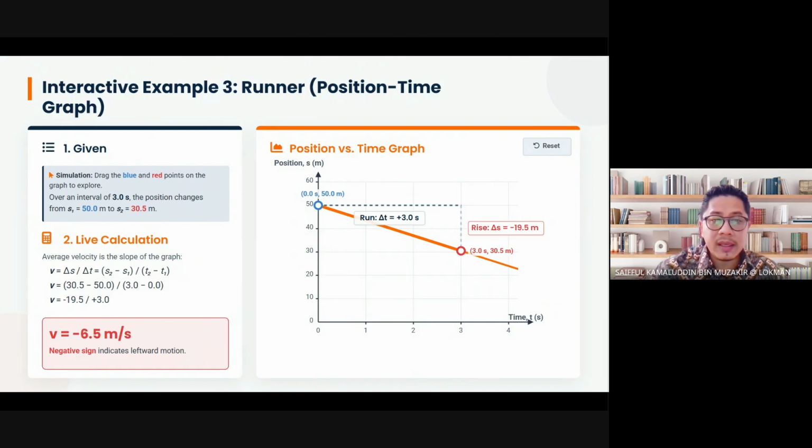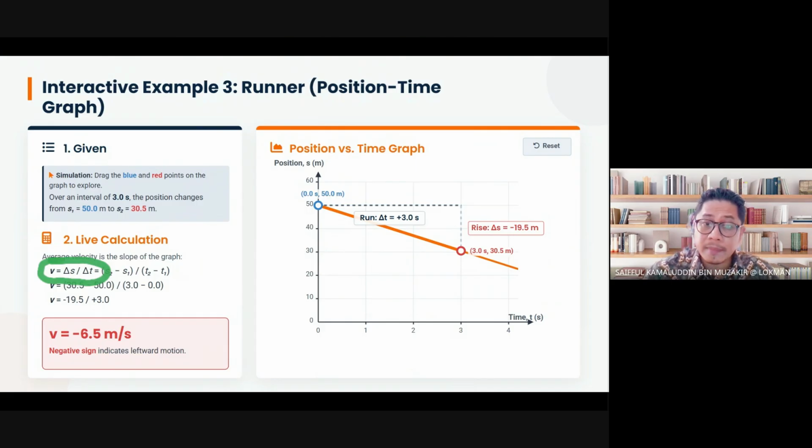The y equals 50 and the y equals 30 that we have discussed just now are the position. And position is actually a vector quantity. So the position can be manipulated to calculate the displacement, which is also a vector quantity. If the displacement is divided by time, we get the velocity, which is also a vector quantity. So we have this equation, which we have discussed before: velocity equals displacement divided by time.